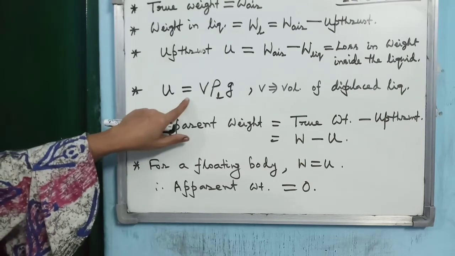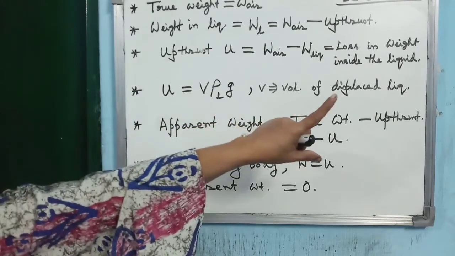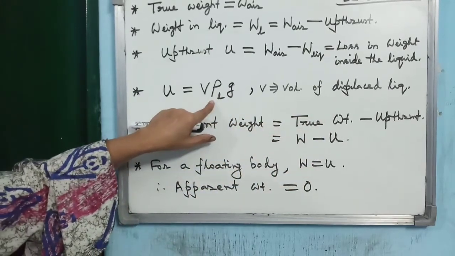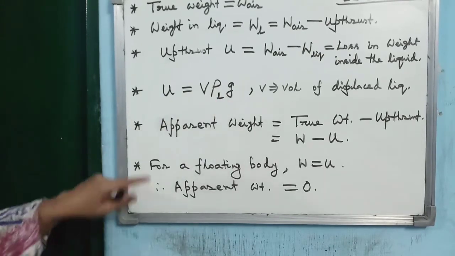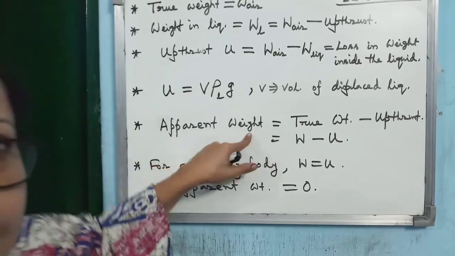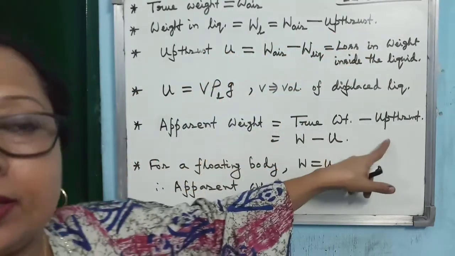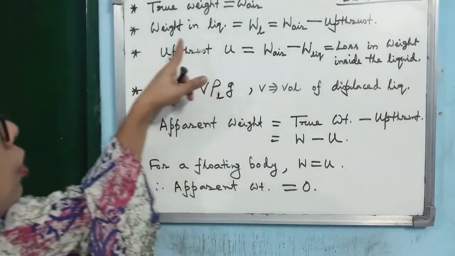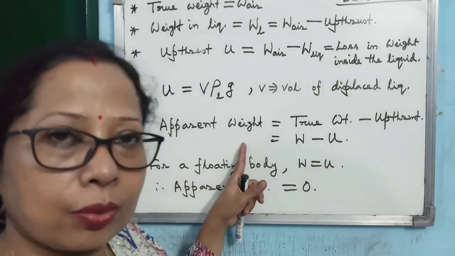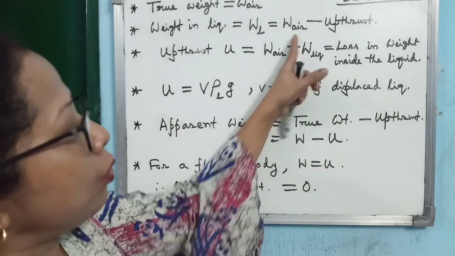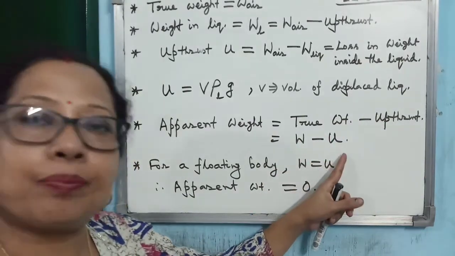And upthrust is given by V into rho into g, where V is the volume of the displaced liquid and rho is the density of the liquid, that's why I have given the subscript L, into g. So the apparent weight of a body you can write from this relation only. I have written it using different terminology. Instead of writing weight inside the liquid, you can write apparent weight within the liquid, W_ap, which means true weight minus upthrust.